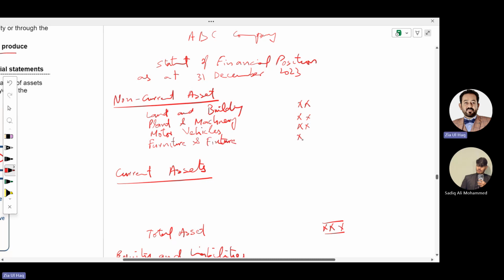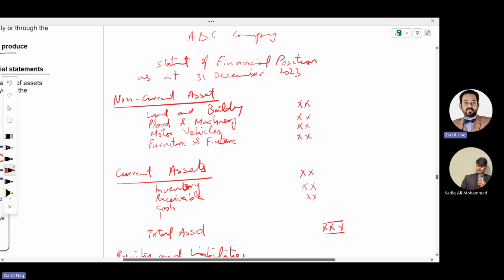So those assets that provide us benefit in more than 1 year are called non-current assets. And those assets that provide us benefit in less than 1 year, meaning they can be converted into cash within a year, are called current assets. What are the current assets? Inventory means stock, receivables. Receivables mean the amount we need to receive from the customer because we sell them the goods on credit basis. Cash, either in hand or in bank.